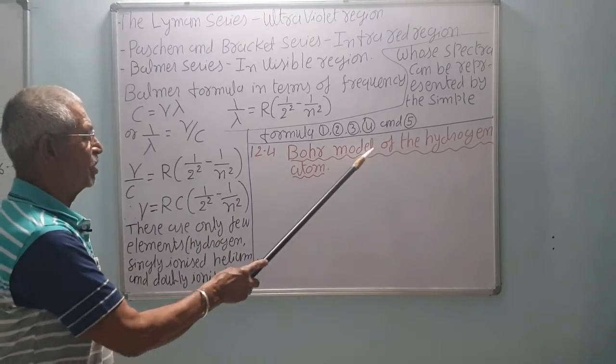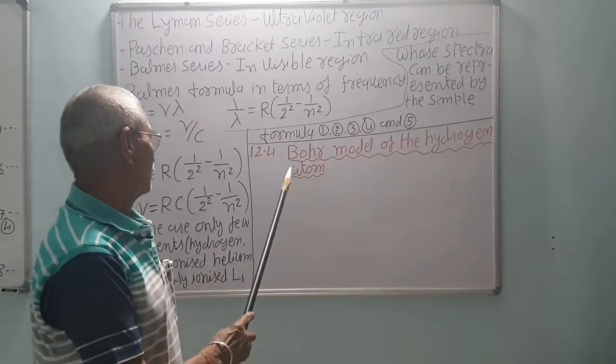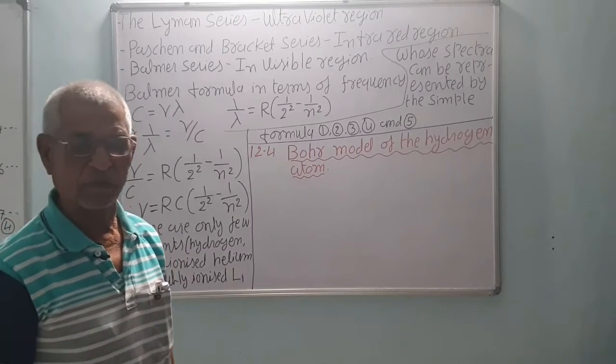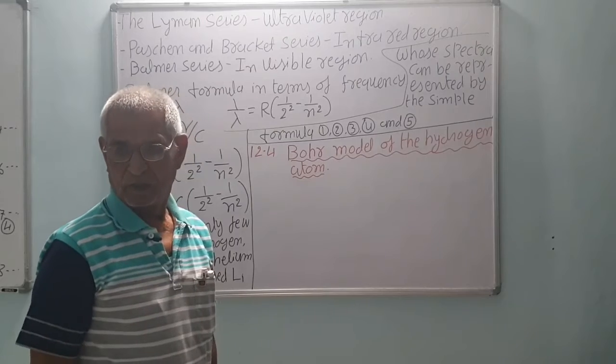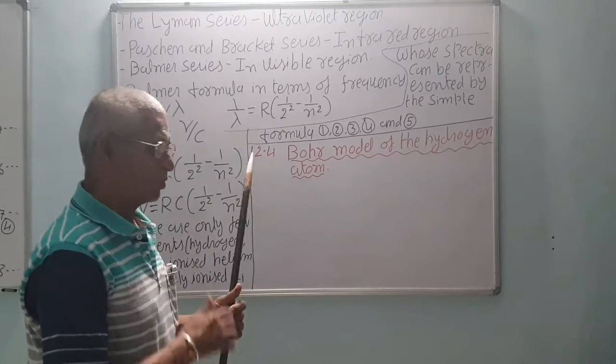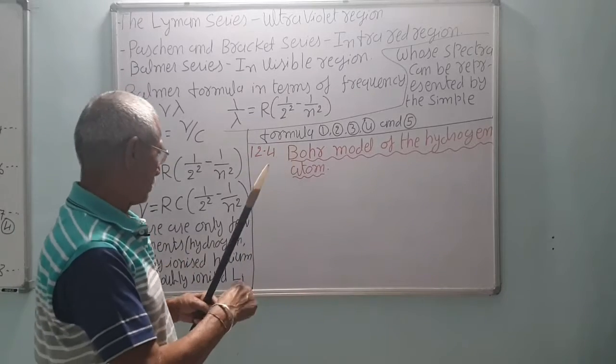Now next is the Bohr model of the hydrogen atom. We know that in the Rutherford model, he gave a picture just like the planetary model in the solar system. So electrons are revolving around the nucleus in a circular orbit.